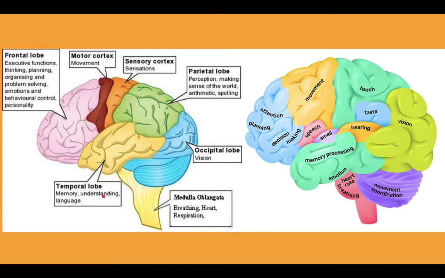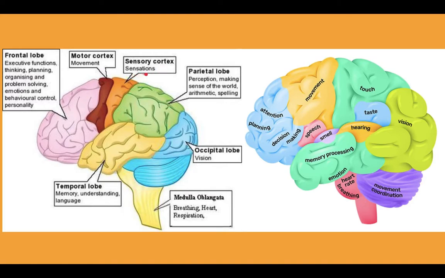And now these are the different lobes. Again you can revise here. Temporal lobe for memory and understanding language, occipital lobe responsible for vision perception, and parietal lobe is responsible for perception, making sense of words. Arithmetic ability to solve different numerical problems is present here, and spellings also we can control here, and this portion is used for all these functions taking place in our body.